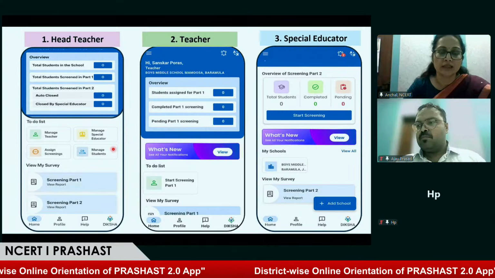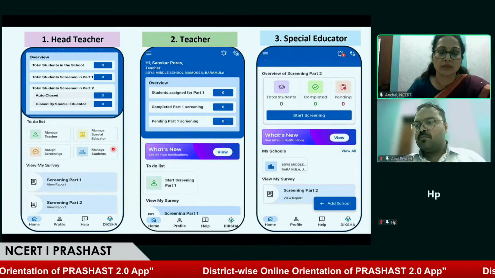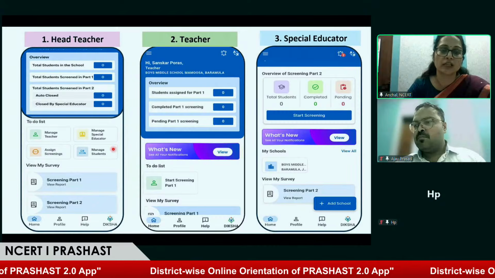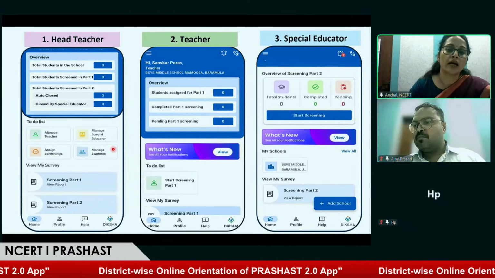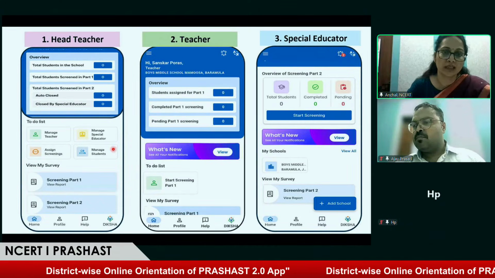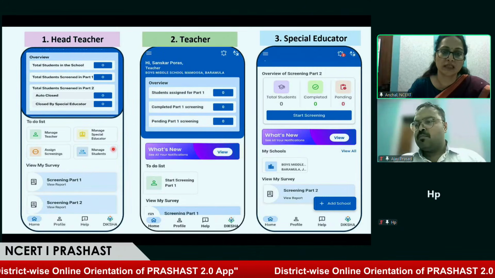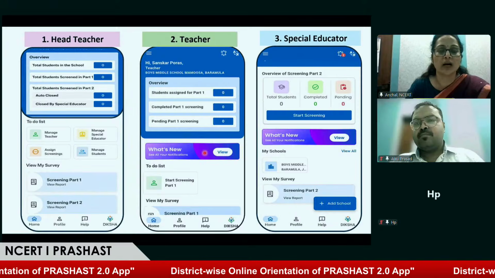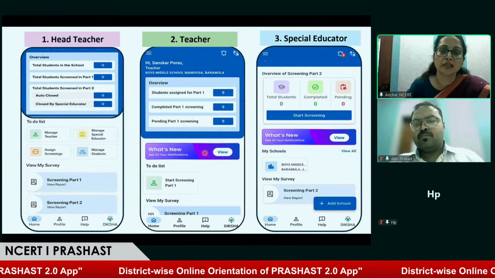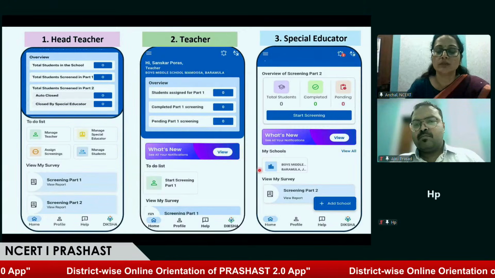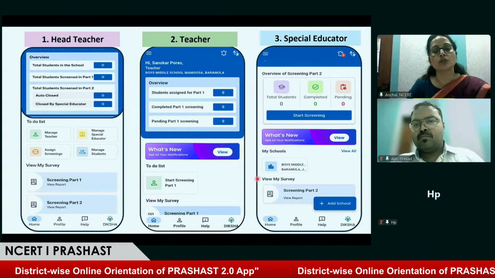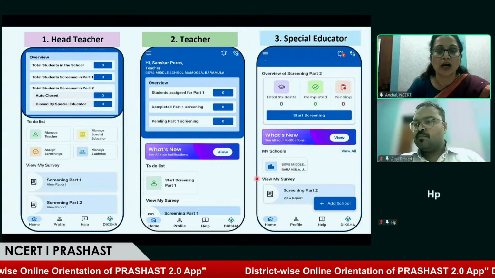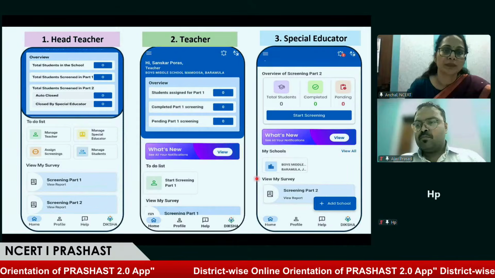In the middle of the screen you can see the teacher home screen. On the teacher home screen you can see the name of the teacher, their designation, the school they are associated with, and next, you will find there is an option of overview of the screening. Next, in the to-do list, the option is available to start screening part 1. And the option is available for viewing my survey. So they can also view the survey, the part 1 screening data.